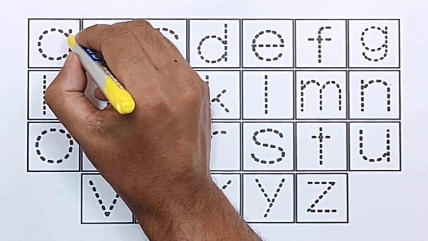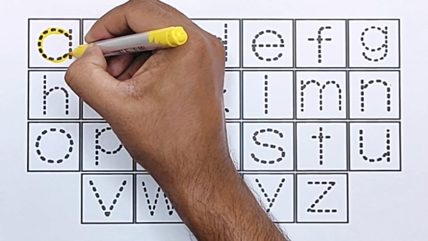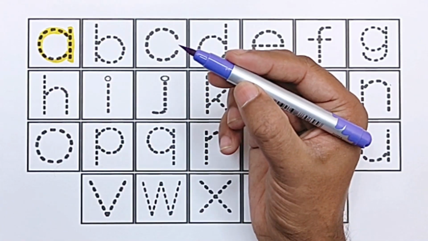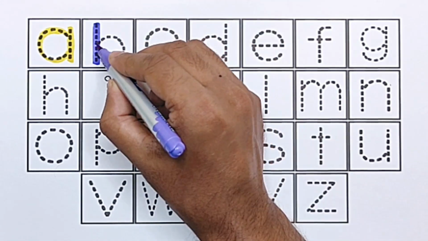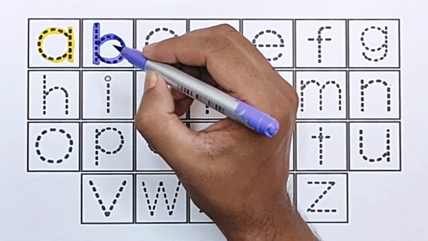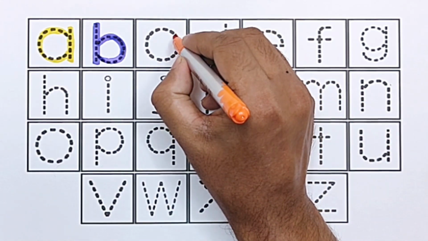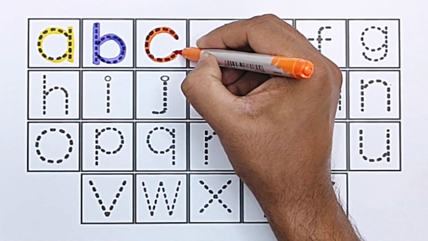Yellow color. A for apple. Purple color. B for ball. Orange color. C for cat.